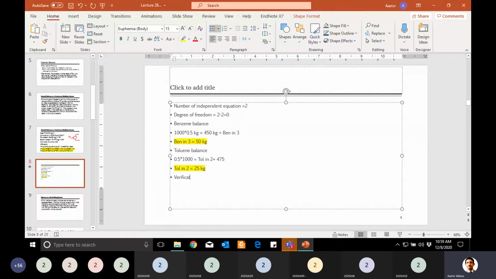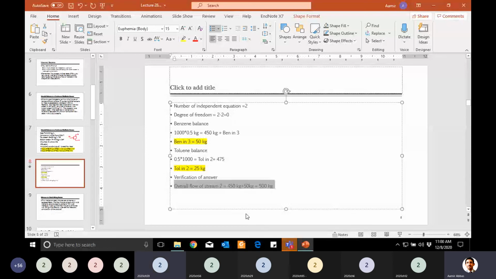Verification of answer. Overall flow of stream 2, how much is it? 450 benzene and 50 is toluene. So you can add them and you get 500 kg, right?